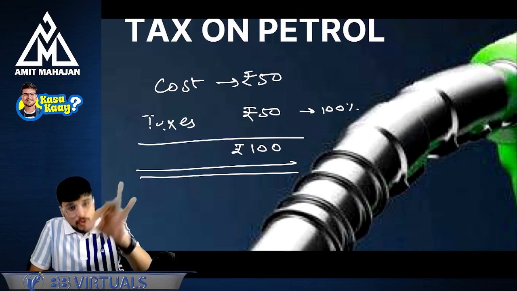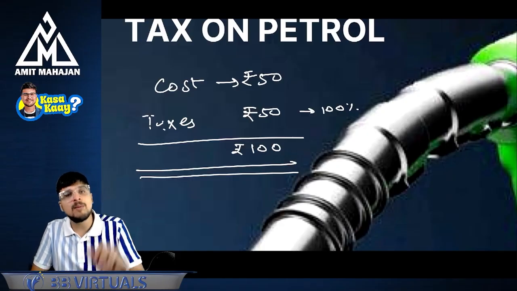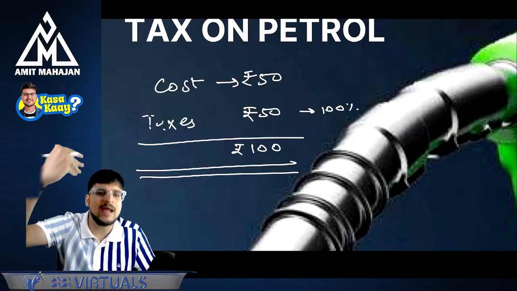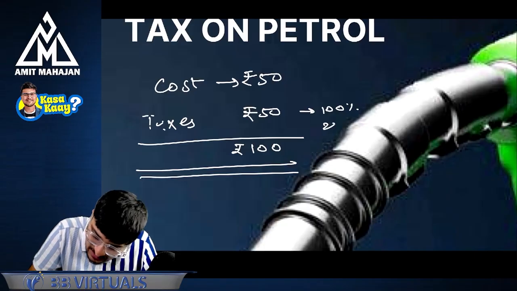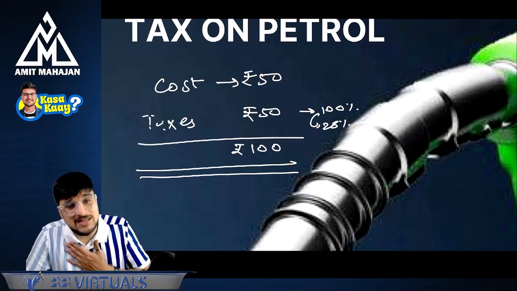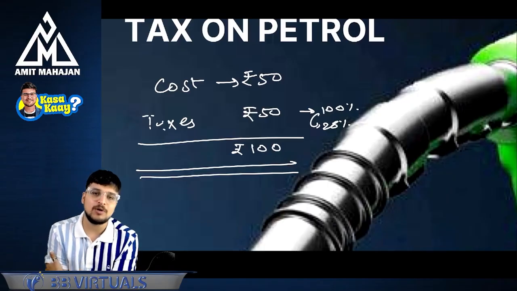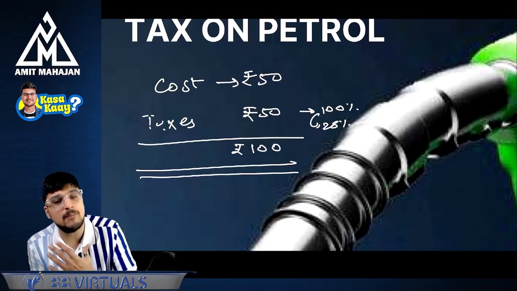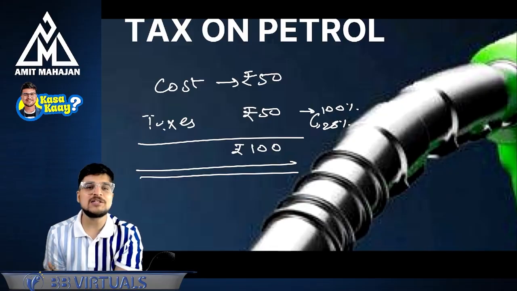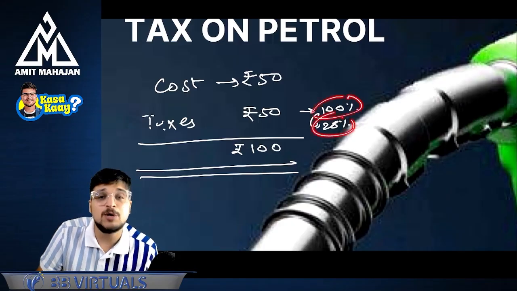Now the point is, if you are saying that GST should not be introduced because it will be a burden for us, you are wrong. It will not be a burden for us. I'm saying please introduce GST, because if you use the highest rate, that is 28%, the tax will be reduced from 100% to 28%. So for us, it is going to be beneficial like anything, because we will have to pay a lesser amount for the petrol. From our perspective, GST should be applicable. But from the government's perspective, GST should not be applicable, because right now the government is getting 100% and now it will get only 28%.